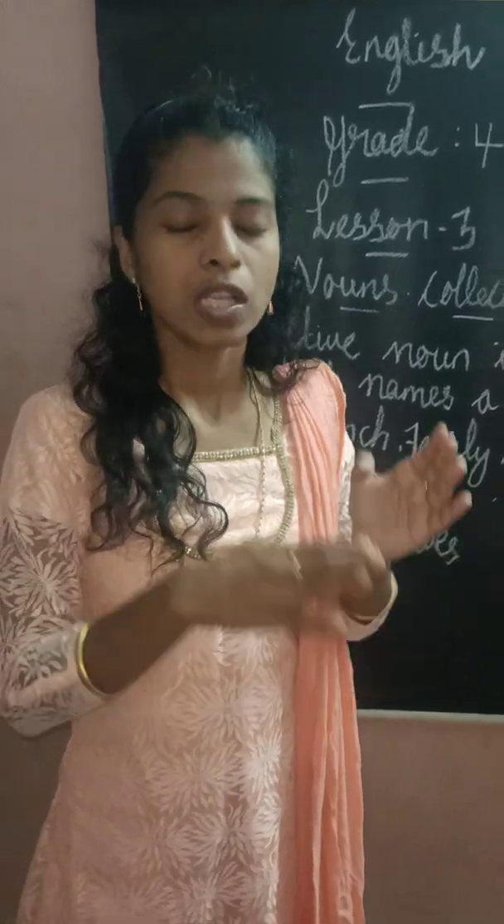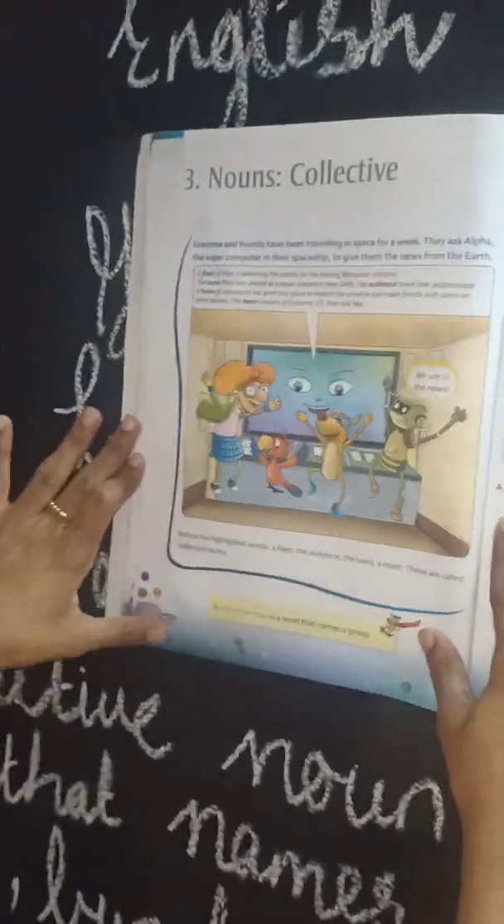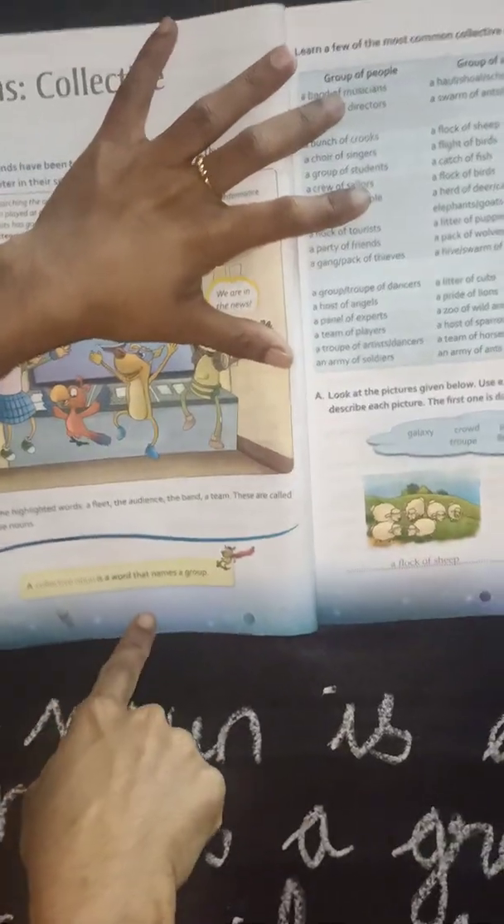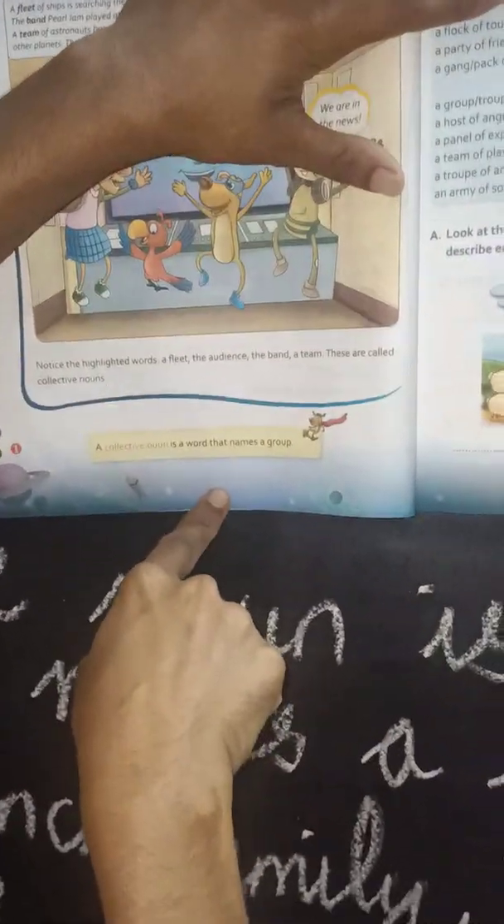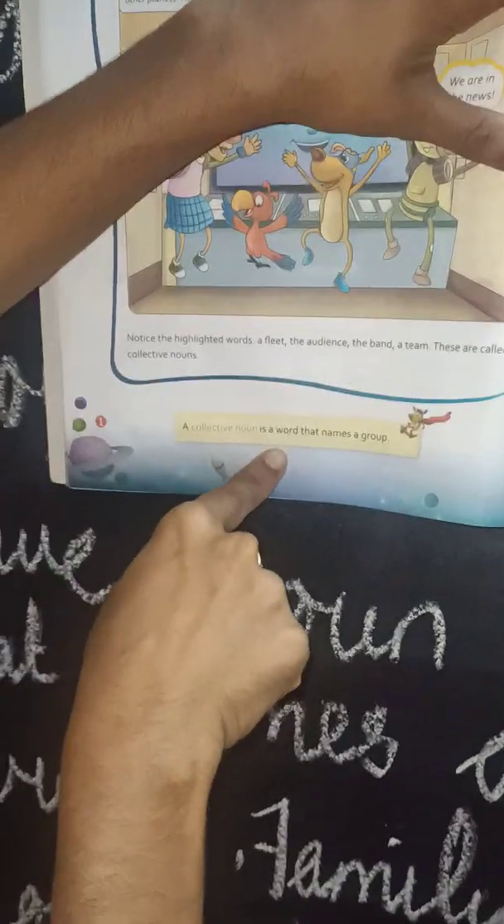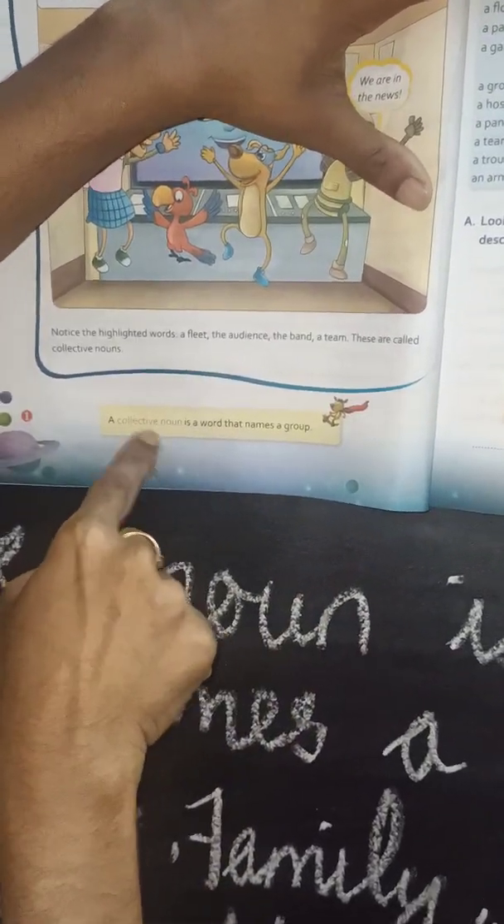So have you understood? Now you take the book, ma. Take page number 14, 1-4. Have you taken it? The title of the lesson is nouns, collective. Look at page number 14, look at the bottom, ma. Look at the below. Here there is a definition of collective noun. See, in one small column they have given the definition of collective noun.